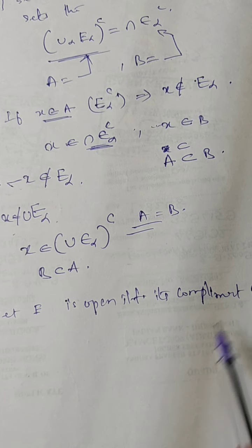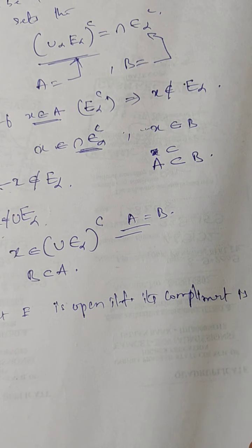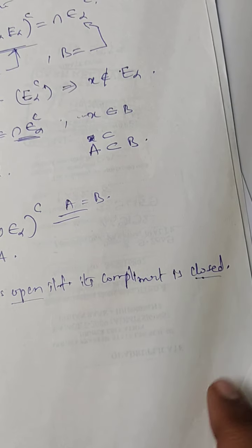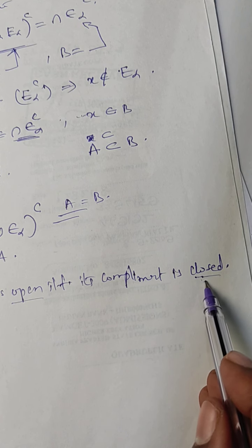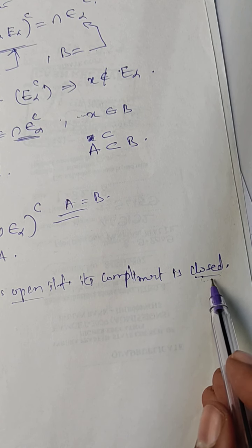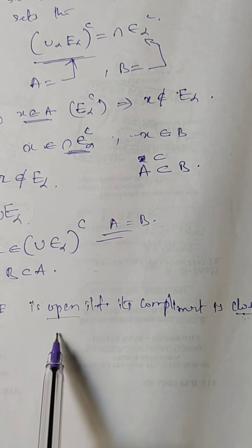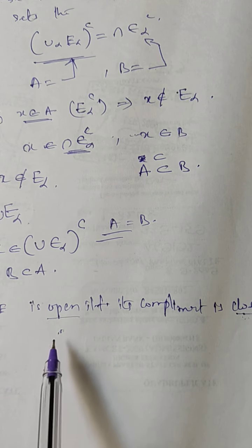We have closed sets, we have open sets. We know the definition of closed sets, whenever a limit point exists, and open sets, when every point of E is an interior point of E. That's it.